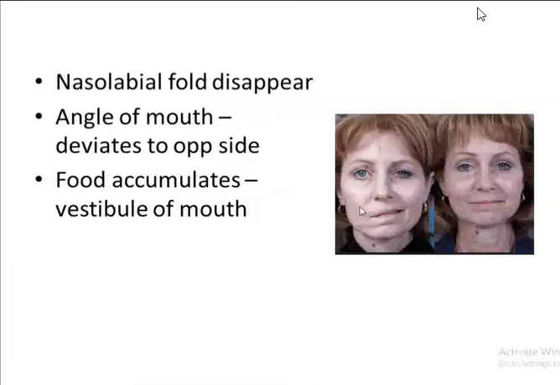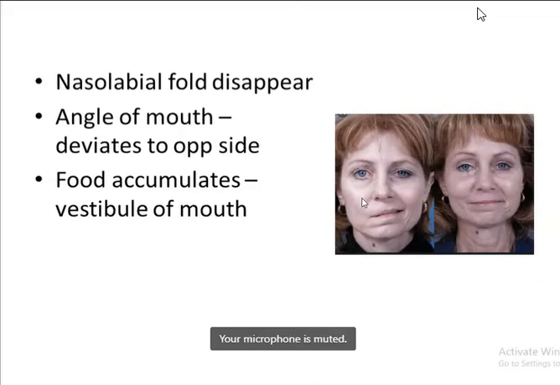Whenever there is failure to supply the buccinator muscle, which lies here, the patient won't be able to whistle. Whenever a patient tries to whistle, the air escapes out of this angle of the mouth. Food also gets accumulated in the vestibule of the mouth. So these are the different signs and symptoms of facial nerve palsy. When can facial nerve palsy occur?